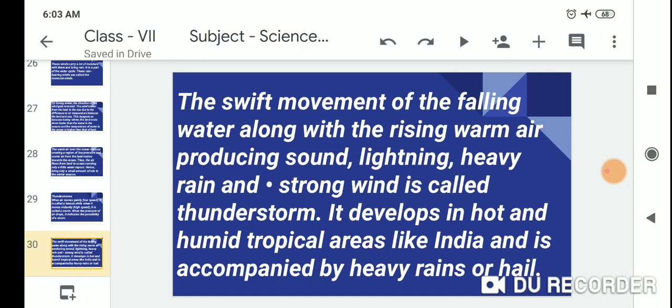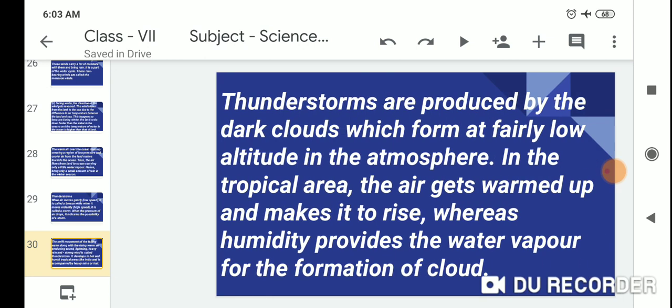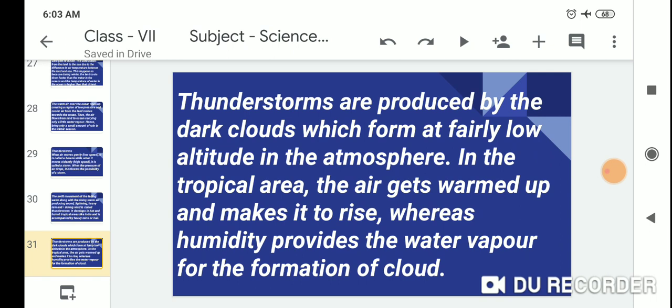It develops in hot and humid tropical areas like India and is accompanied by heavy rain or hail. The thunderstorms are produced by dark clouds which form at a fairly low altitude in the atmosphere. In the tropical area, the air gets warmed up and rises, where the humidity provides the water vapor for the formation of cloud.